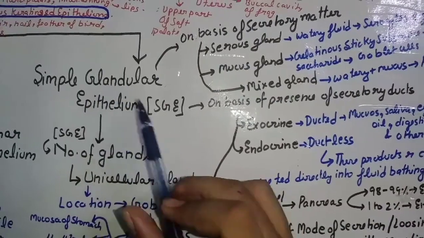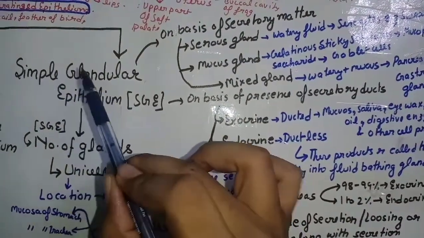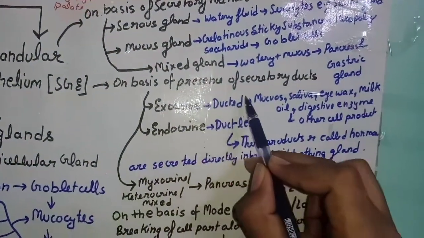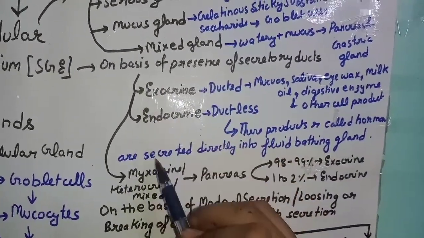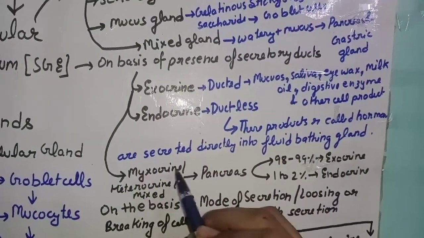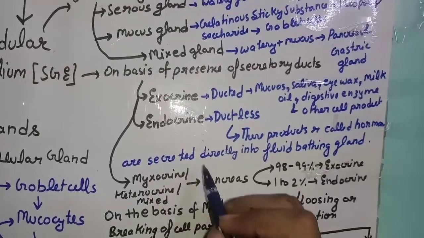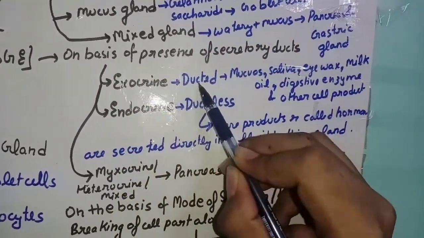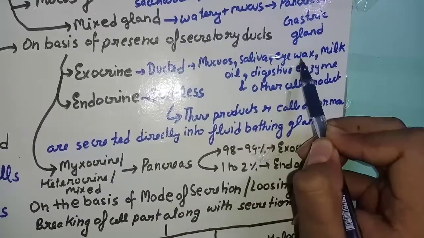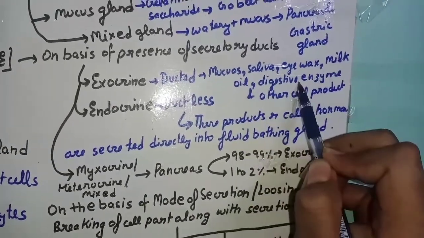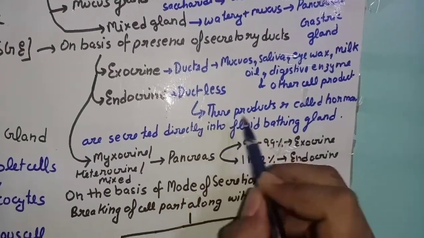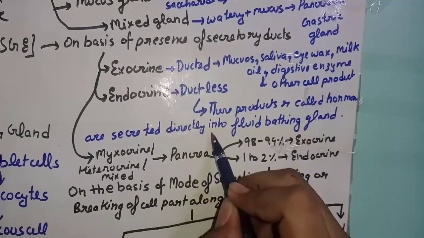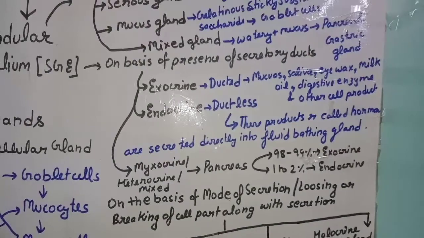Now going to another classification of simple glandular epithelium on the basis of presence of secretory ducts. It is exocrine, endocrine, or mixocrine or heterocrine or mixed. So exocrine is a ducted gland, like mucus, saliva, eye wax, milk, oil, digestive enzyme and other cell products. Endocrine is ductless. These products are called hormones and may secrete directly into the fluid bathing the gland.